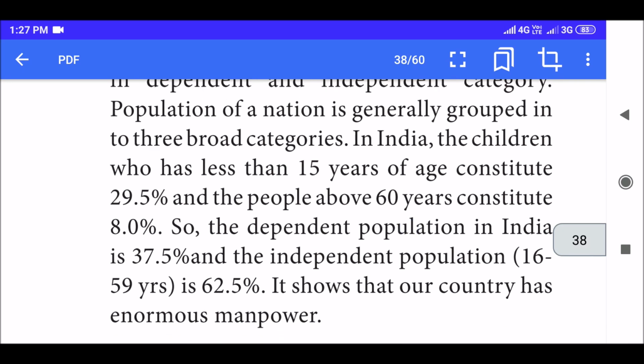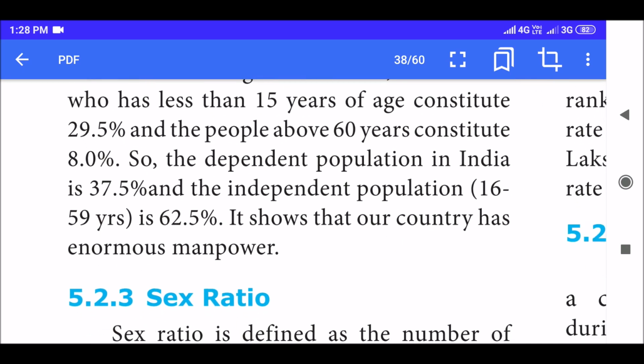So the dependent population in India is 37.5%, and the independent population, 16 to 59 years, is 62.5%. Dependent population means children are dependent on parents, and if they're older, they are dependent on children. So like this, the dependent population is 37.5%, and independent population, the adults, is 62.5%. Alright. It shows that our country has enormous manpower. So our country has more youths, which means we have enormous manpower.